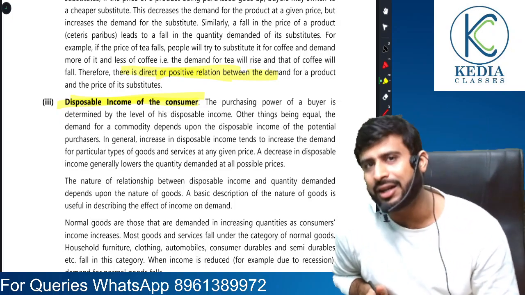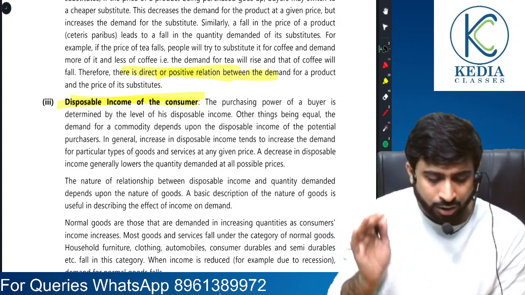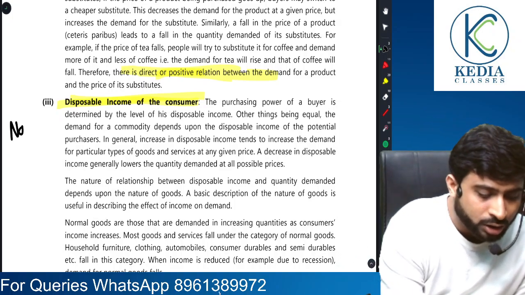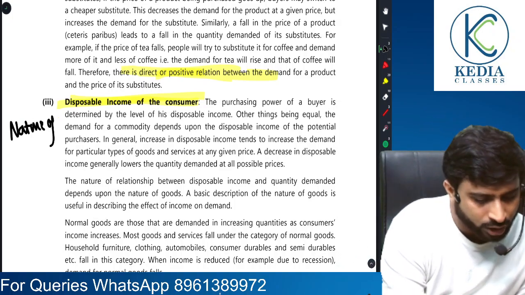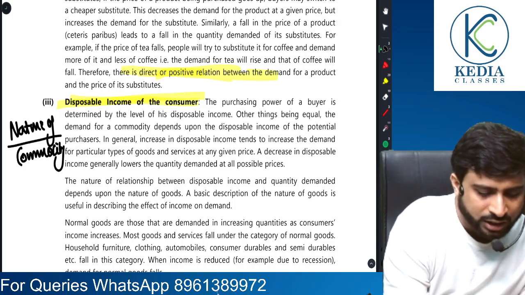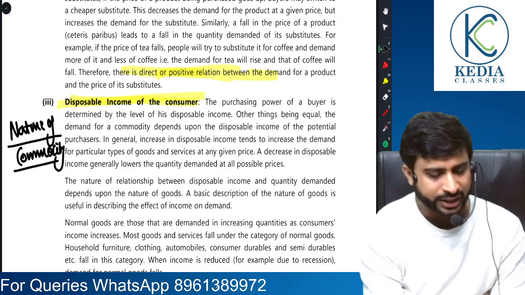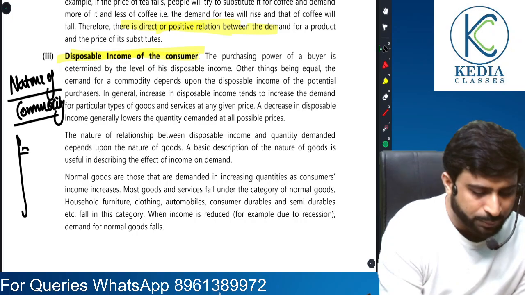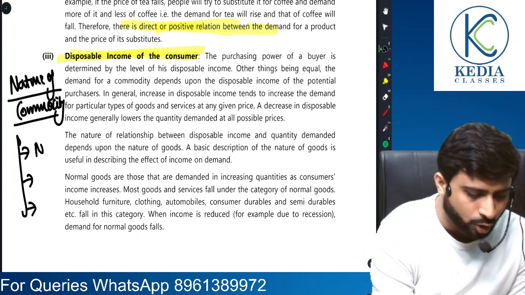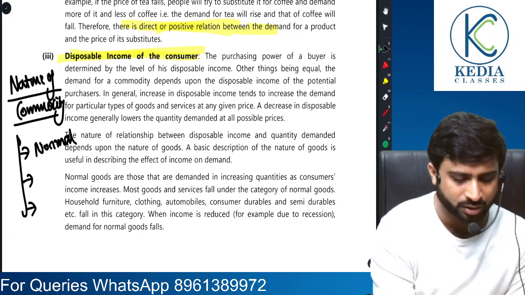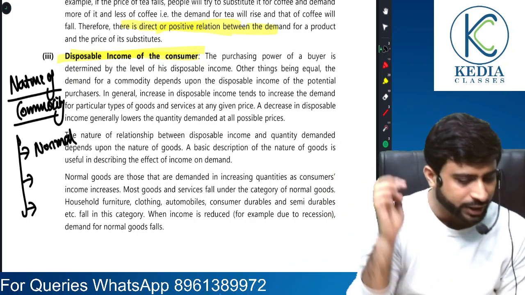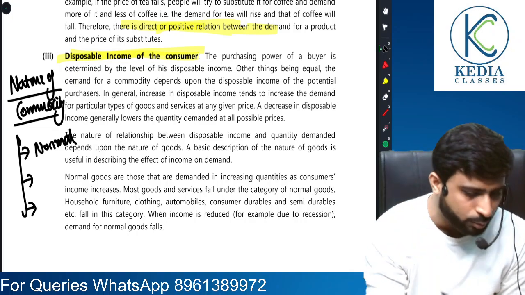Moving on to disposable income of the consumer. Friends, when we talk about disposable income of the consumer, it also depends on the nature of the commodity that we are talking about. So here, I'll categorize the nature of commodity into three main heads. Number one is a normal commodity like clothes, like this cloth that I'm wearing, a normal commodity. Then there would be inferior commodities.